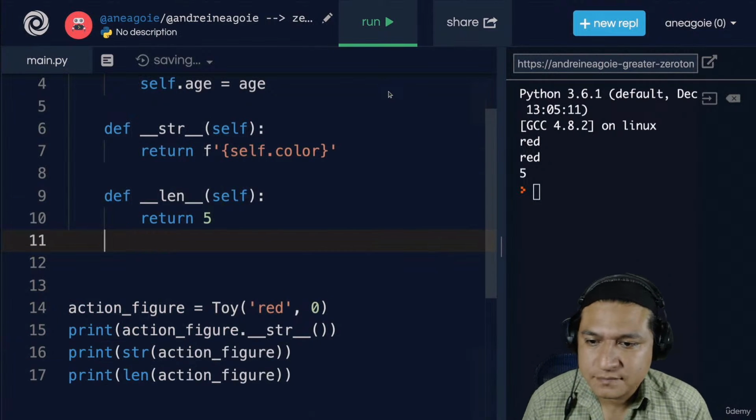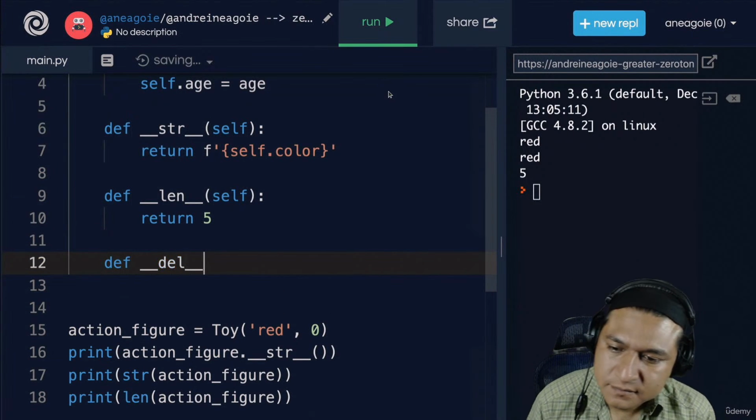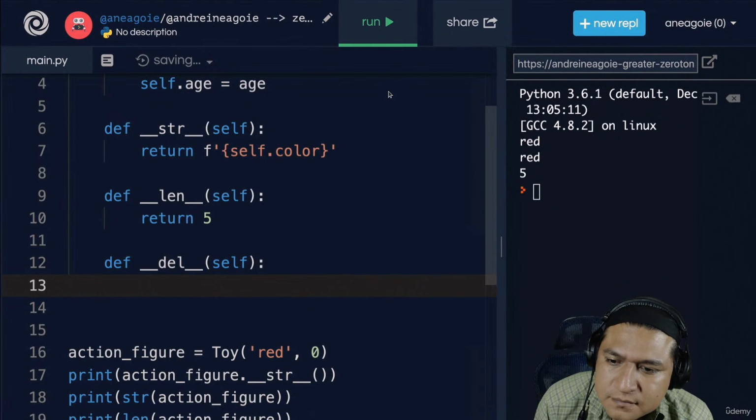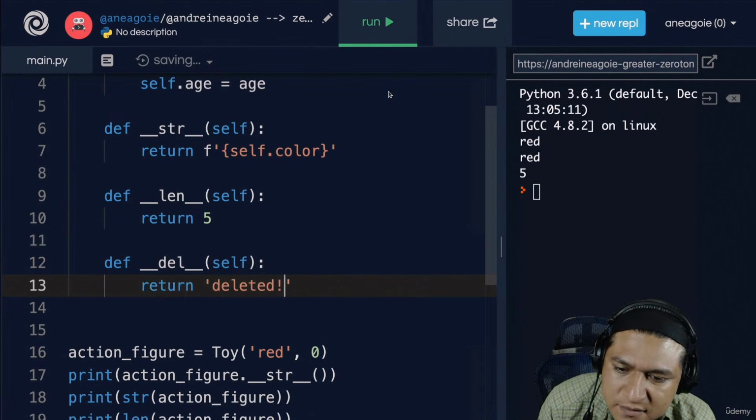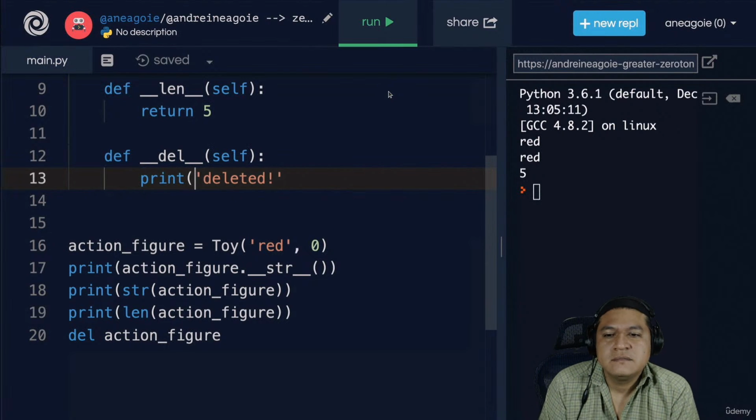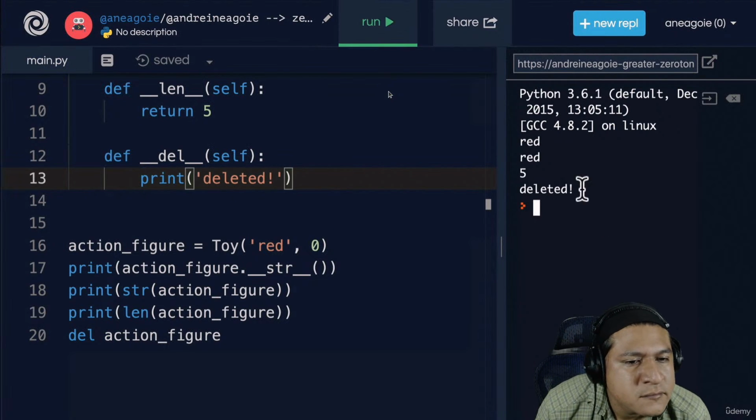Let's keep experimenting. We can also do something like underscore underscore delete. And delete, well, let's just actually use the delete keyword, which we actually haven't seen before. Delete, we can just say return deleted. You have to go like this, and let's just do print here. Print deleted. If I click run, I see that I returned deleted.